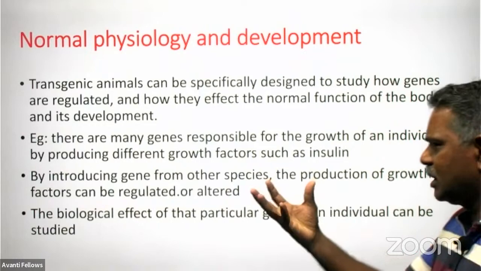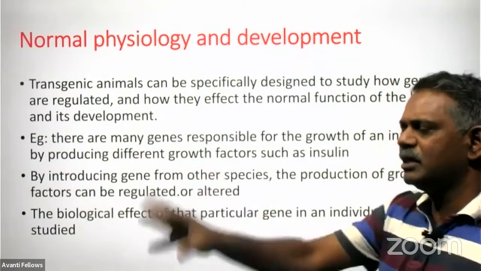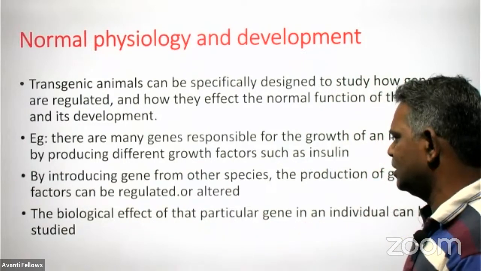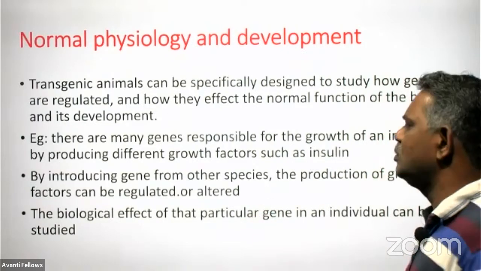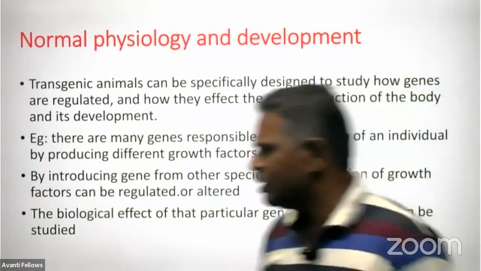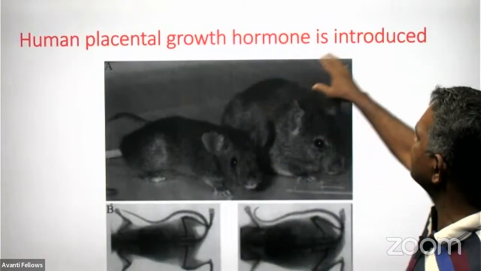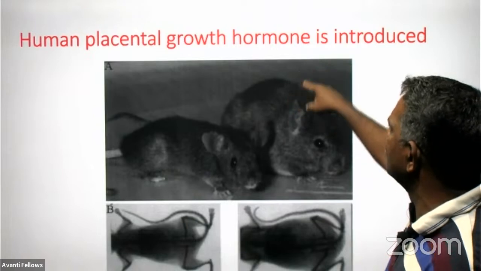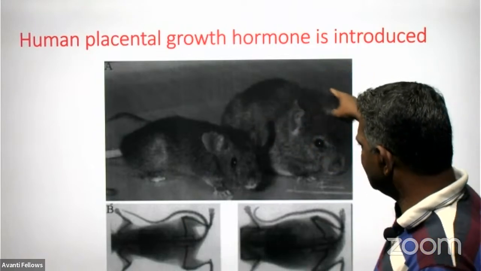Whenever we are introducing a foreign gene into the body of another species, naturally this gene can disturb the normal functioning of the body in that recipient. That can be studied. The biological effect of the particular gene in an individual can be studied. So that is one use of transgenic animals. And see, this is the human placental growth hormone. So we introduce the human placental growth hormone producing gene into the mice. You see the size of the mice.